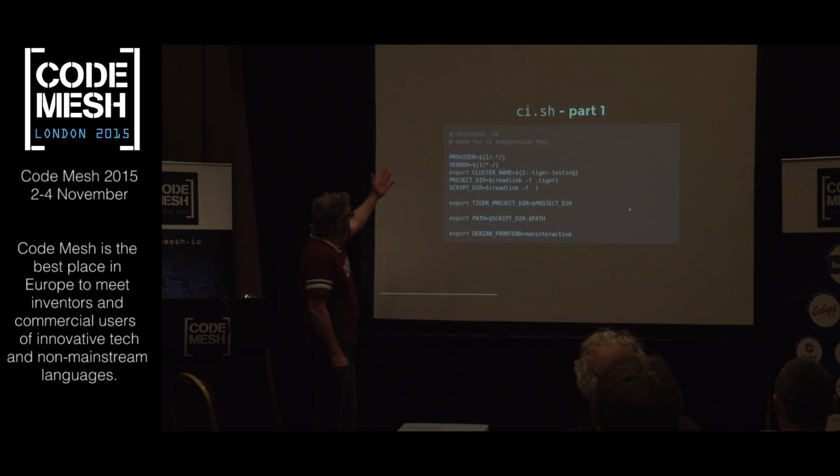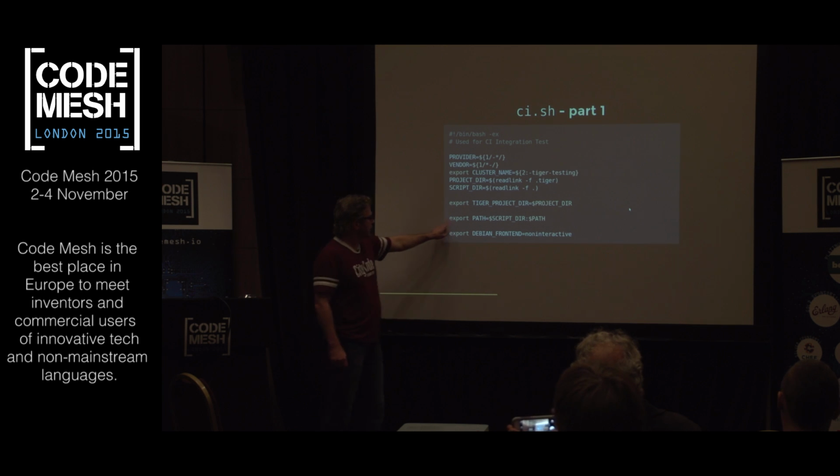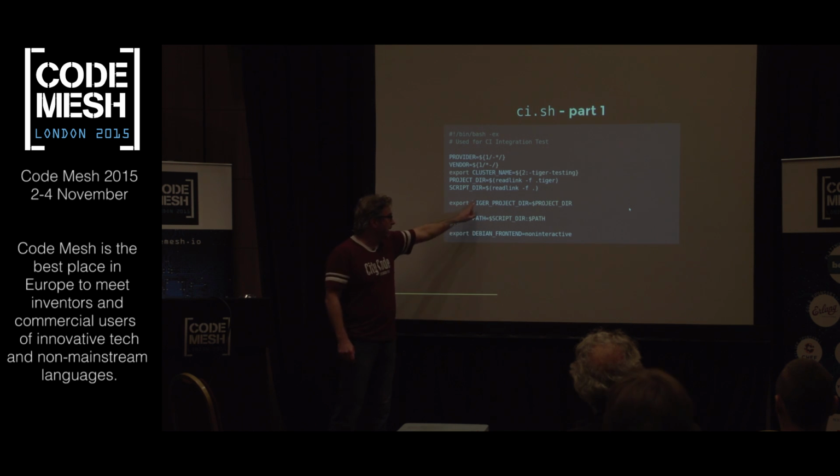So my story is this. I open the file, and then I read it as we would all read it, from top to bottom, because it's a script. It executes sequentially. So these are variable definitions, and I see this export, and I get a little concerned right away, because I know that this is being made available to other programs that are going to be running. And I'm starting to think about state. I'm starting to think about where it's defined, when it's defined, who consumes it, and what that interface is.